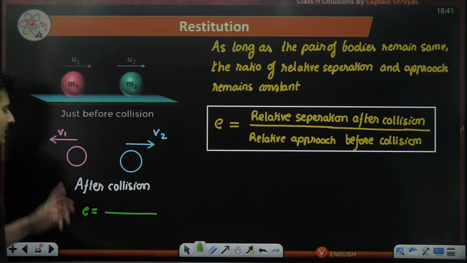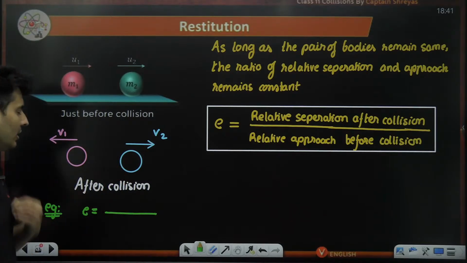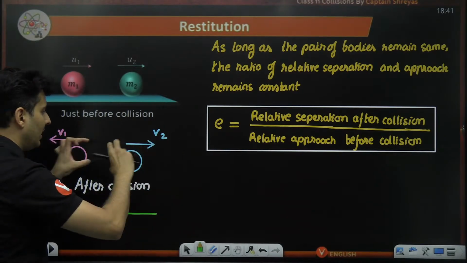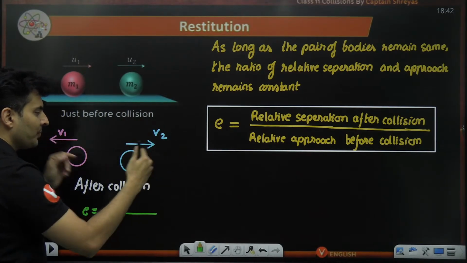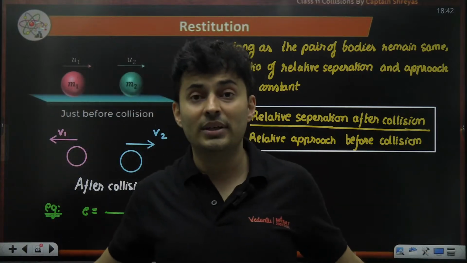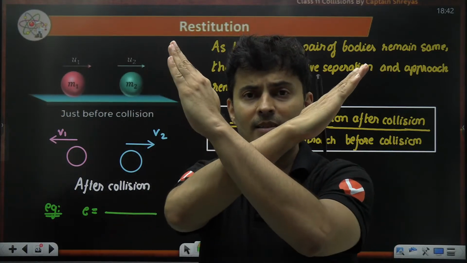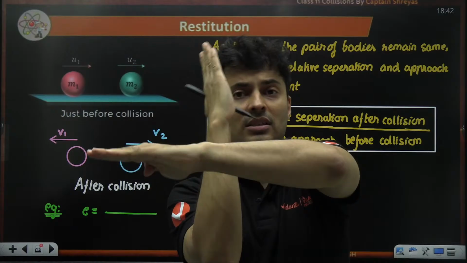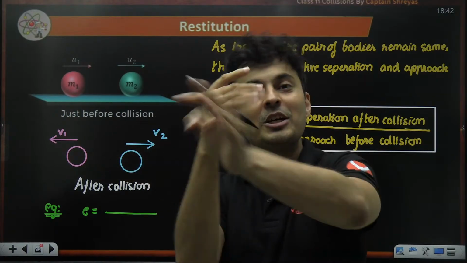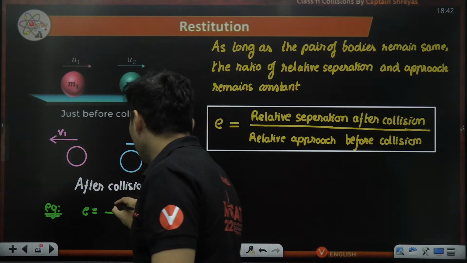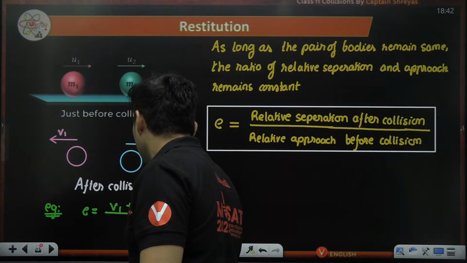Let's think. Separation means this one. It should come in the numerator. So two bodies are separating. They are going in the opposite directions. If the directions are opposite, what is the symbol of opposite? Like this, the cross. Rotate the cross. How does it look like? Plus. So just add them. So it will be nothing but V1 plus V2.